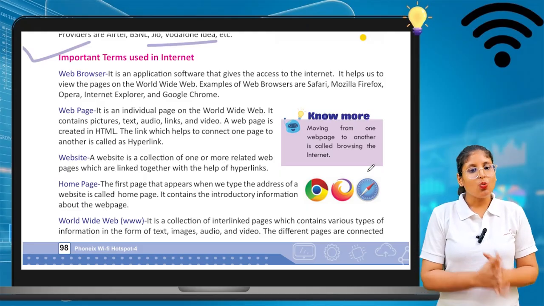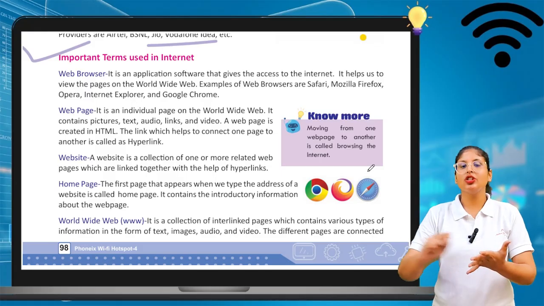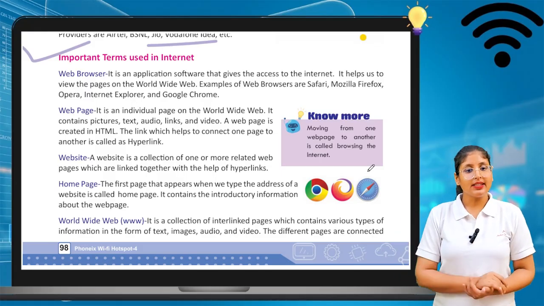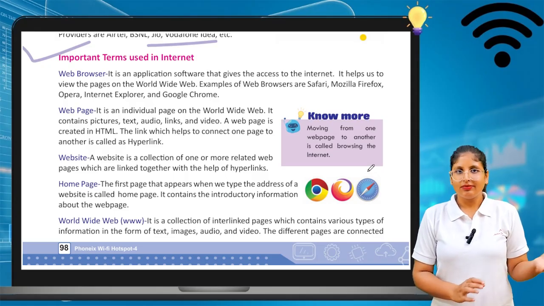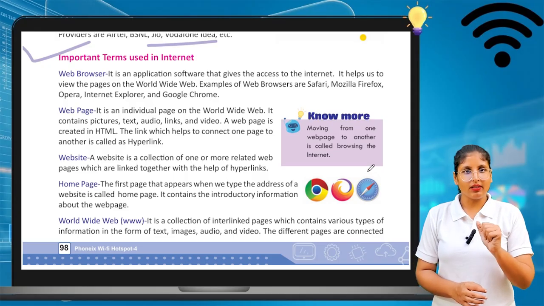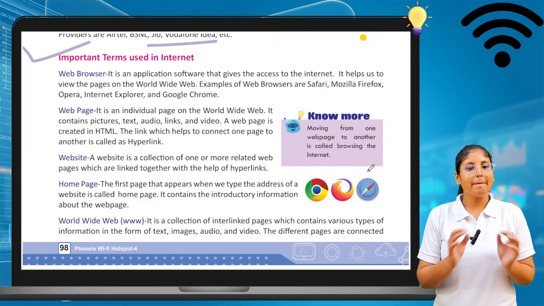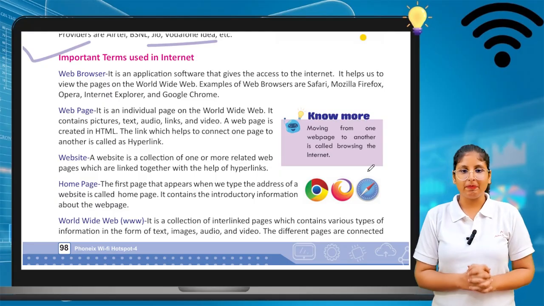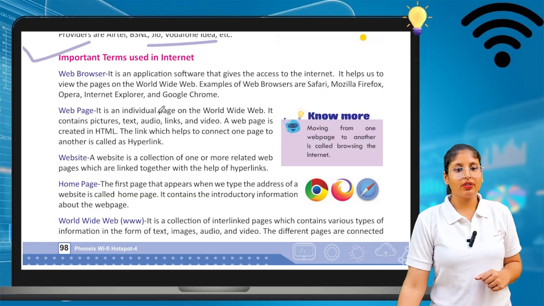Let's see. First is web browser. We open a web browser to search anything. It is an application software that gives access to the internet. It helps us to view the pages of the World Wide Web. Examples of web browsers are Safari, Mozilla Firefox, Opera, Internet Explorer, and Google Chrome, from which you can browse anything.